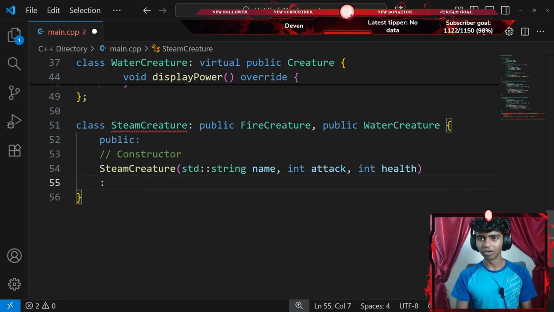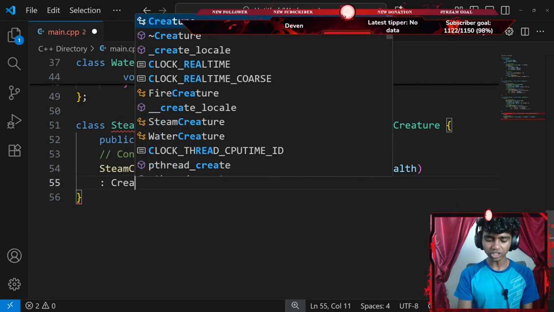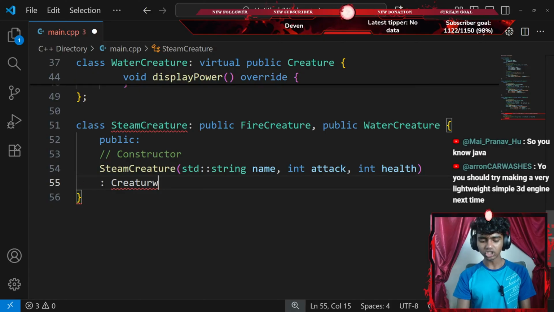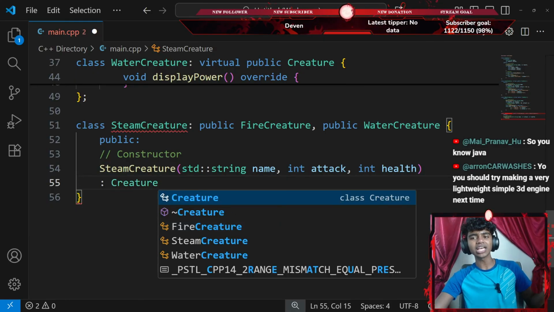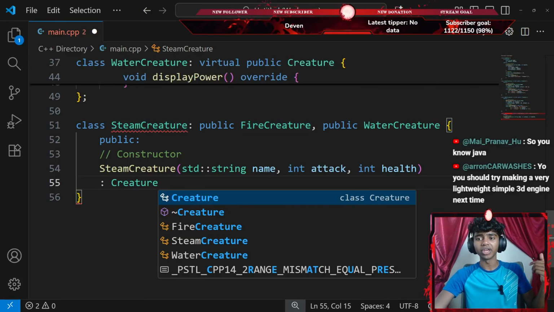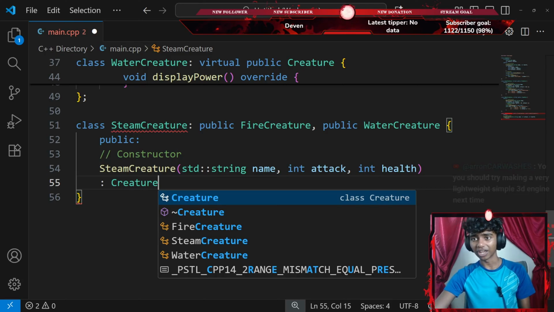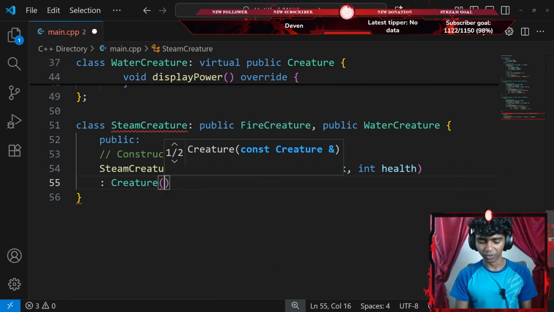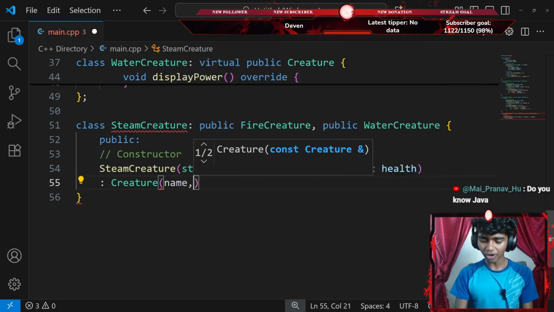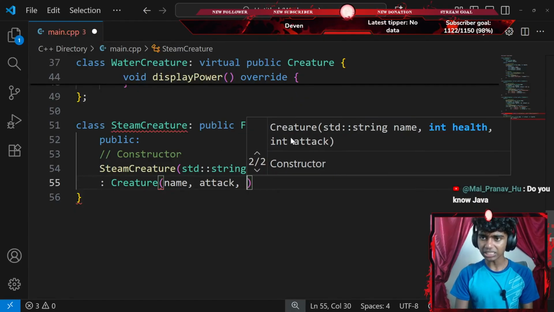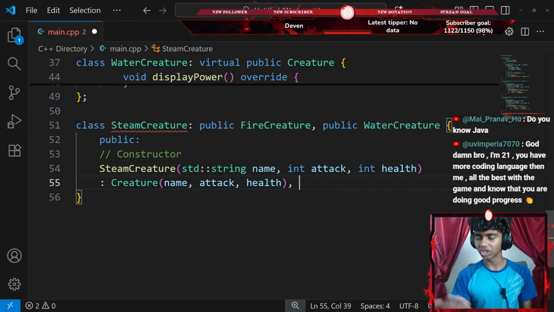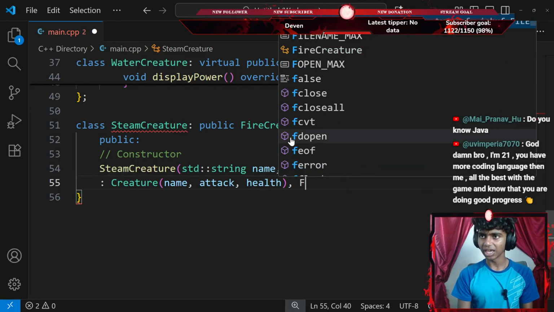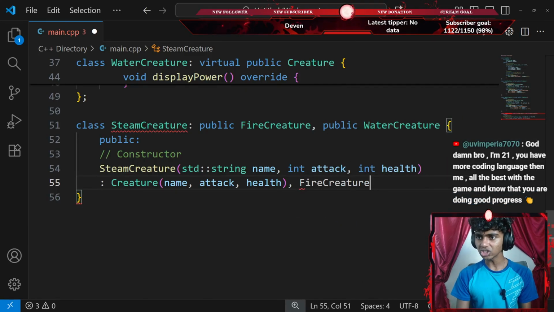Okay, that's that. Let's go ahead and create a constructor for my creature class. The reason I am creating a constructor from my creature class is because my Fire Creature class and my Water Creature class that is being inherited by my Stream Creature class does inherit from my actual creature class, if that made any sense, guys. I think I made that sound really vague. That said, I'll need a parameter of name, attack, and let's go with something like health. And then I'll go ahead and add a comma and create another, let's say, constructor from my Fire Creature class.